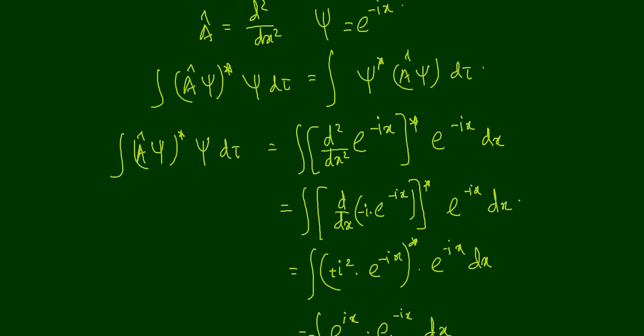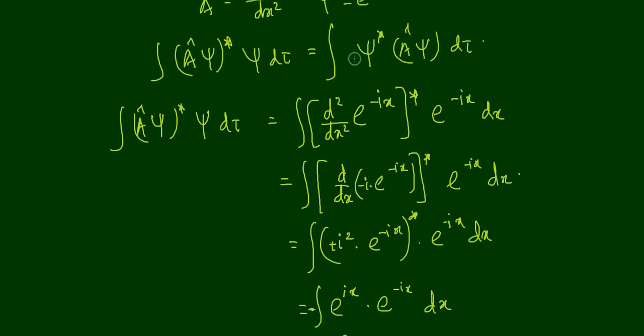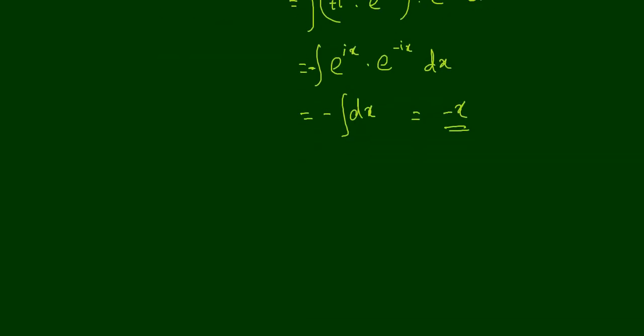Now let us take the right hand side. Right hand side is integral psi star a cap psi d tau. Okay, we will evaluate this one. So that is equal to integral psi star. Psi star in our case is e raised to ix, not e raised to minus ix, because we are taking the complex conjugate. So that is equal to e raised to ix into a cap psi d tau.